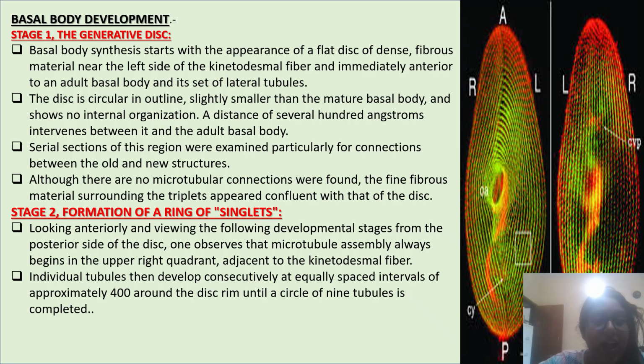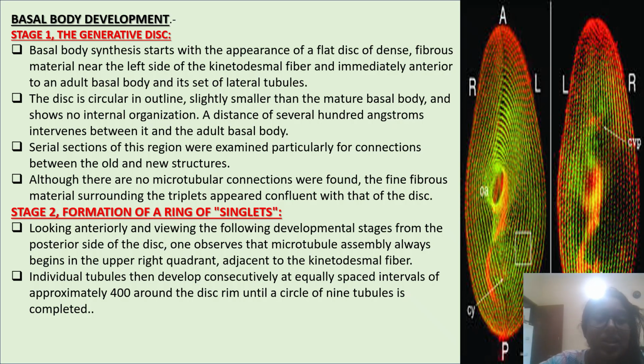Looking anteriorly and viewing the following developmental stages from the posterior side of the disc, one observes that microtubule assembly always begins in the upper right quadrant adjacent to the kinetodesmal fibers.